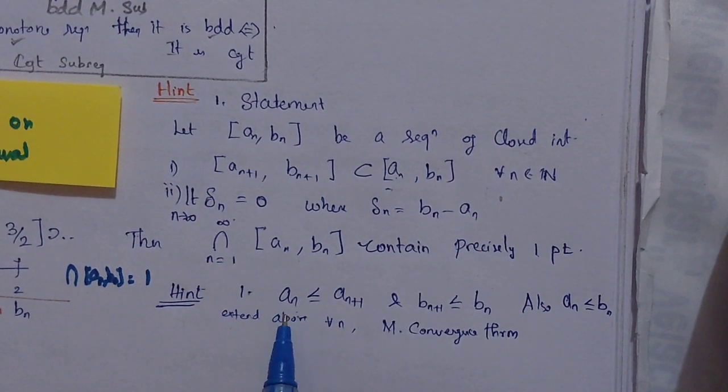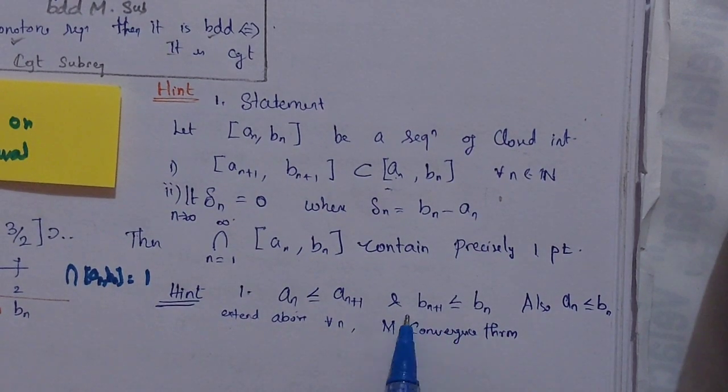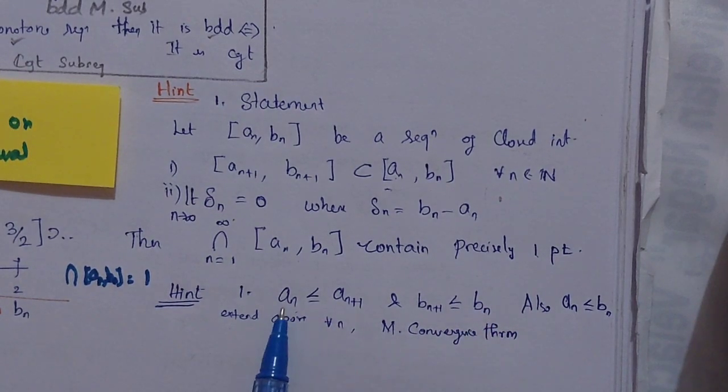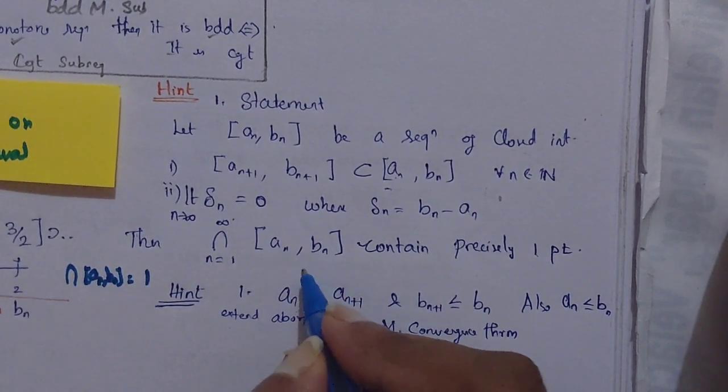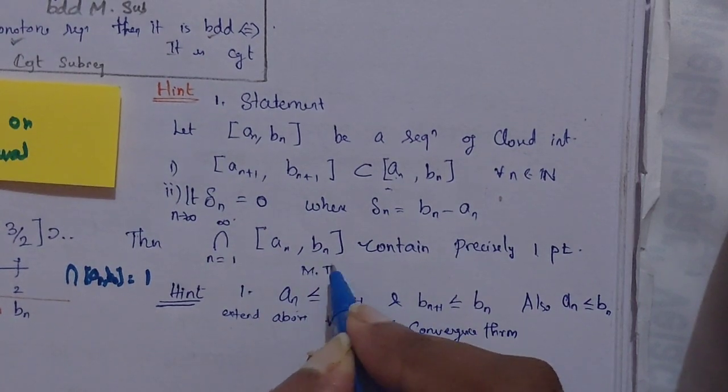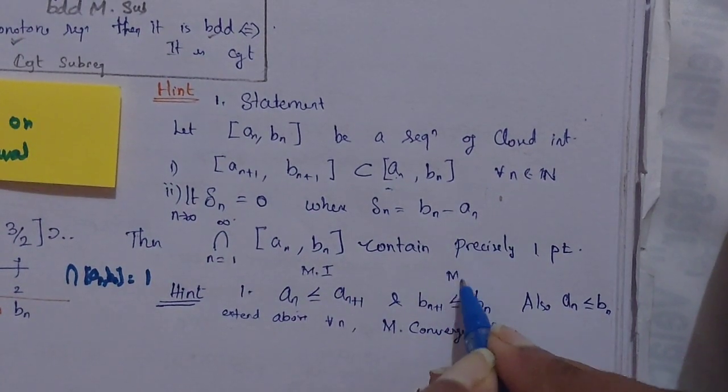So I have a relation: a1 less than or equal to a2, less than or equal to, goes on, a_n, which is less than or equal to, goes on, then b_n, and it goes on. b_n is a kind of decreasing. You can understand a_n is less than or equal to a_n plus 1, so it is monotonically increasing. Here it is monotonically decreasing.